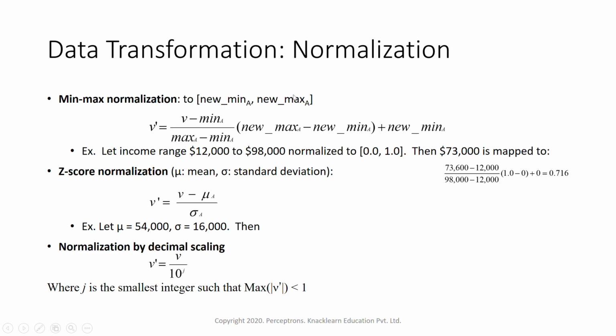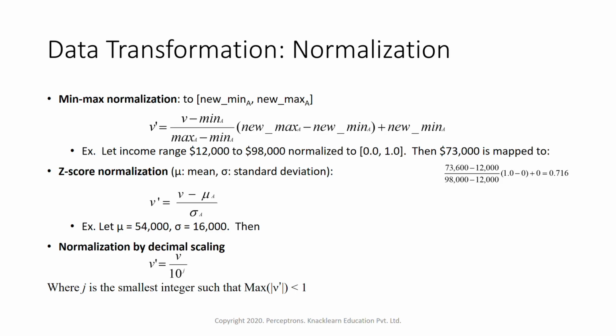Suppose the income range of $12,000 to $98,000 is to be normalized to 0.0 and 1.0. The minimum income is $12,000 and the maximum is $98,000, and suppose there is an income value of $73,000. We have to bring all the income values within 0.0 and 1.0. This is our new min and new max. So how do we bring the values to this range?